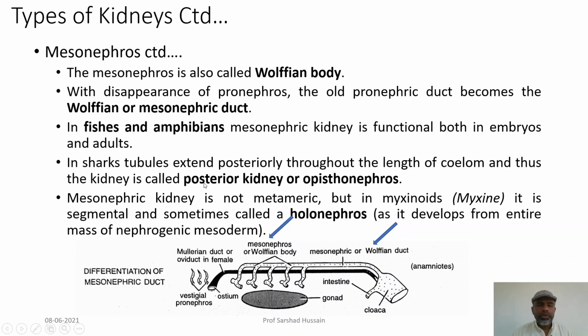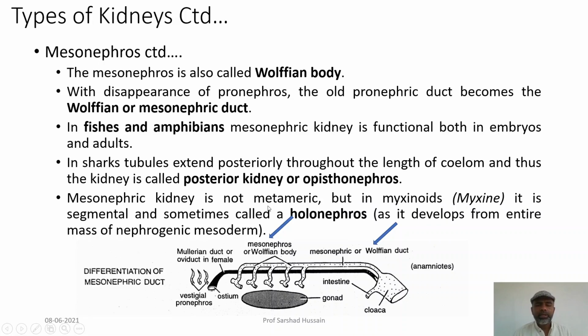In sharks, tubules extend posteriorly throughout the length of the coelom. So, they extend posteriorly in the coelom all along the length, called the posterior kidney, and the mesonephros in that condition is called the opisthonephros.